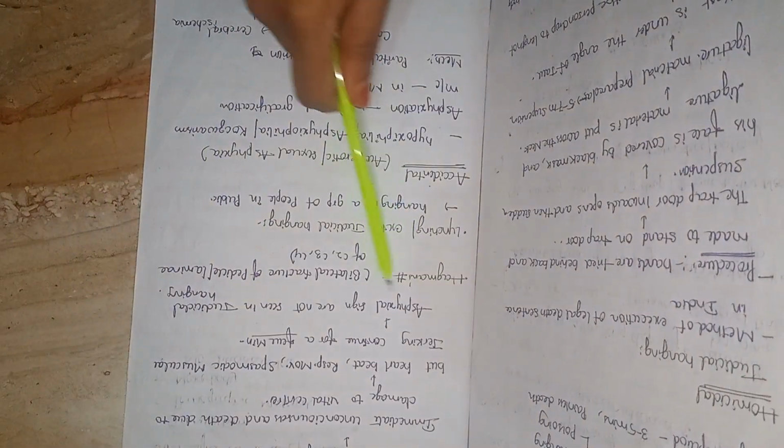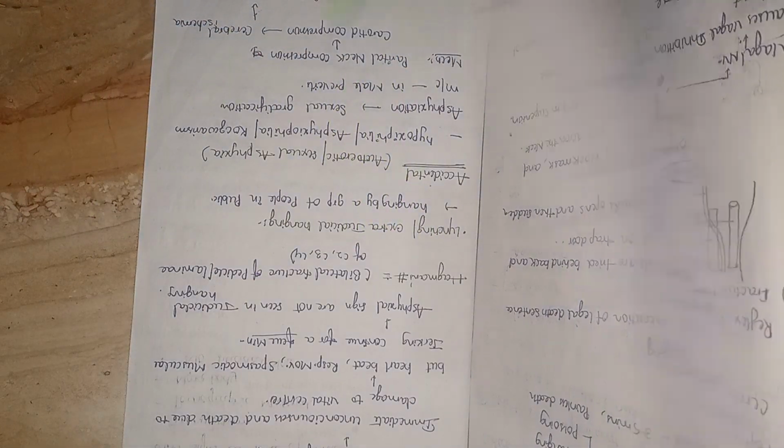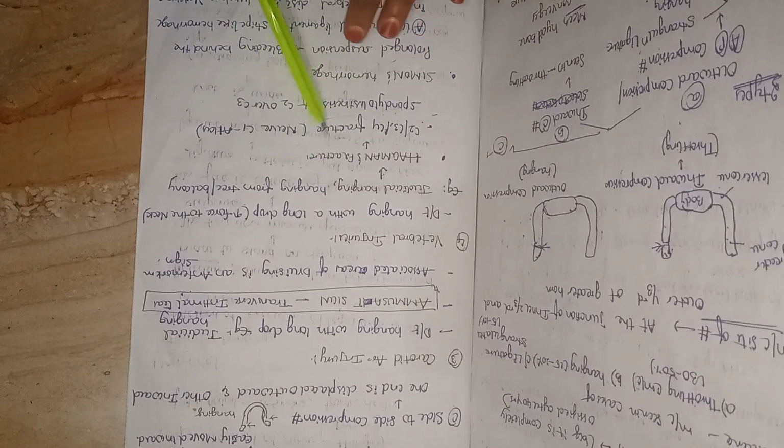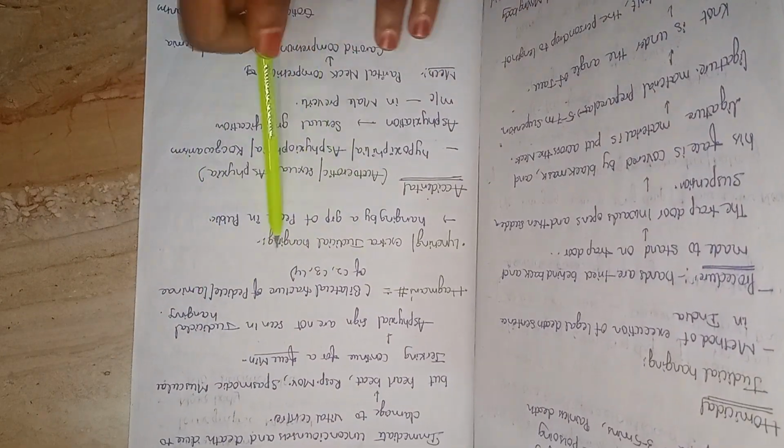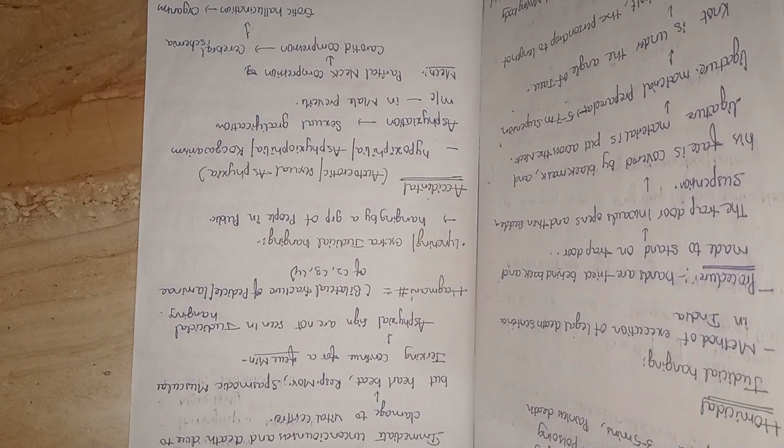Next, Hangman's fracture. Hangman's fracture I discussed previously. Hangman's fracture is C2, C3, C4. See that one, bilateral fracture of the pedicle or lamina of C2, C3, C4. Hangman's fracture also comes under homicidal.